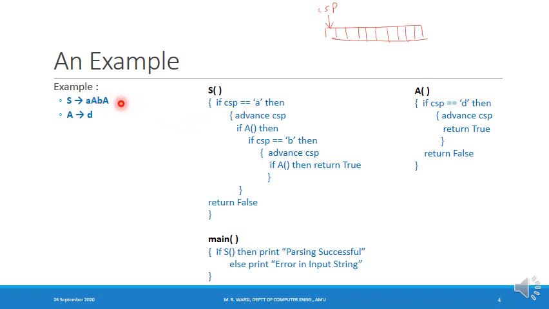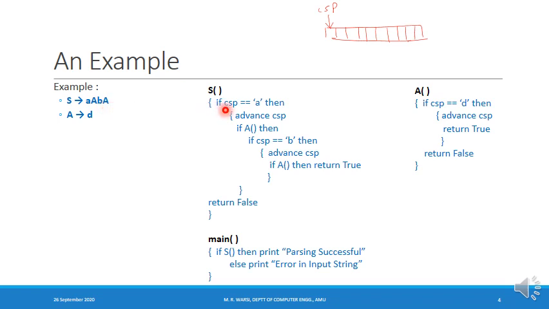In this production, anything which is derivable will begin with a small a, followed by this there will be a string derivable from capital A, followed by this there will be small b, and followed by this there will be a string derivable from capital A. A string derivable from capital A will be accepted by the function capital A, and a string derivable from this capital A will be accepted by, once again, the function capital A.